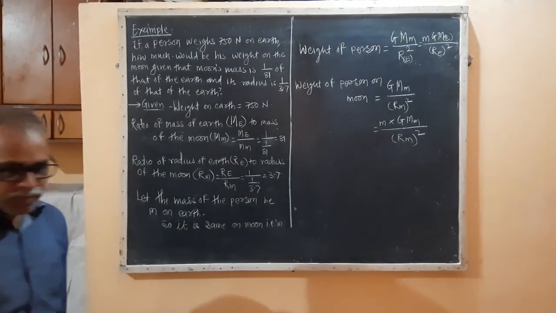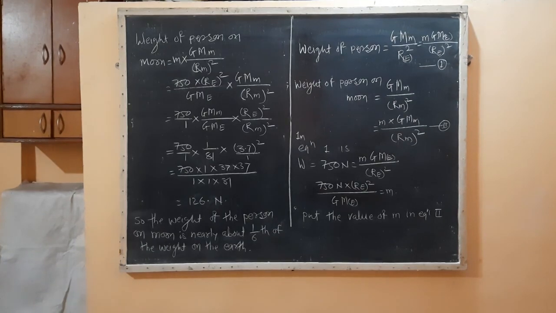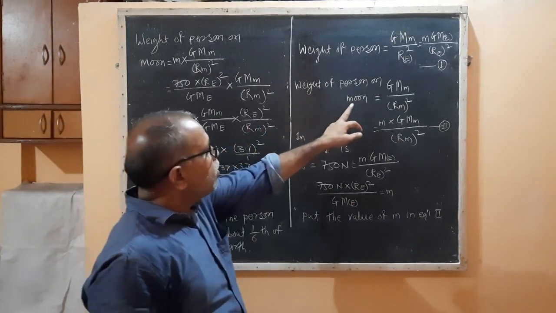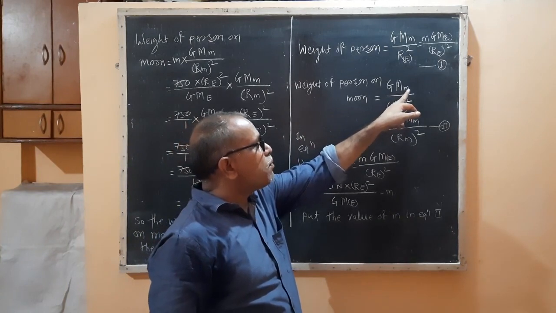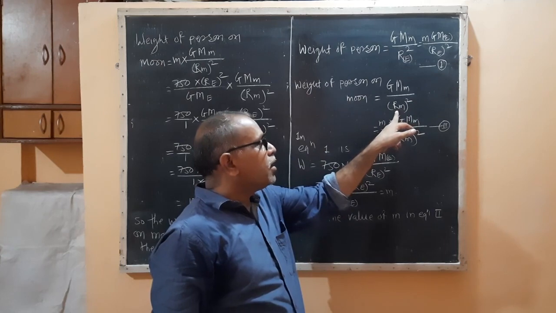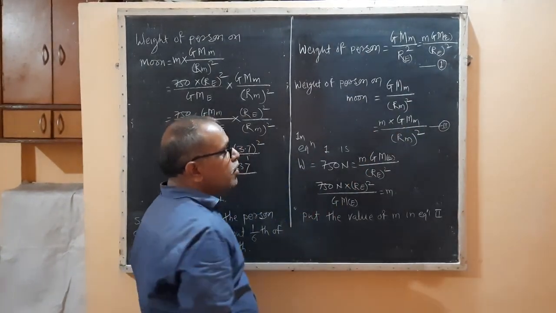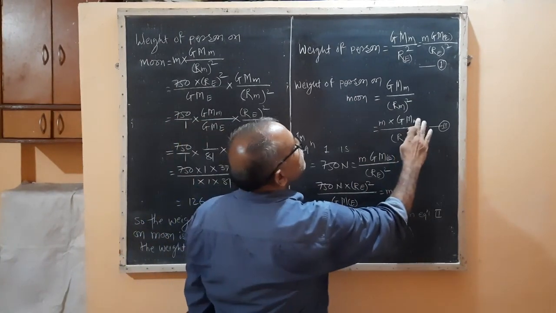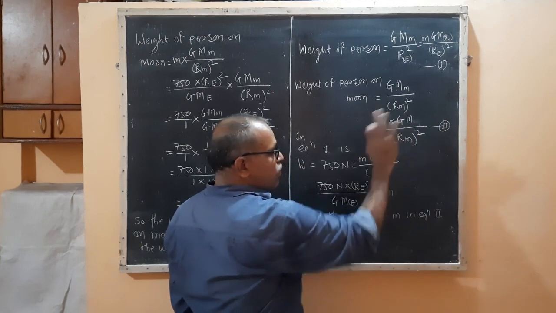Is it clear? So weight of person on the moon is equal to G into mass of moon by radius of moon square. Okay, so I am putting this m just before that, so m into G Mm upon Rm square.